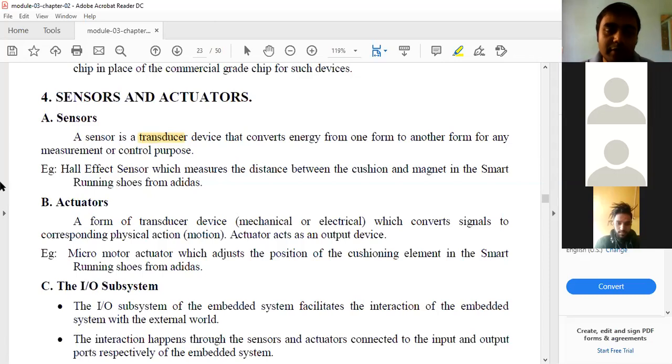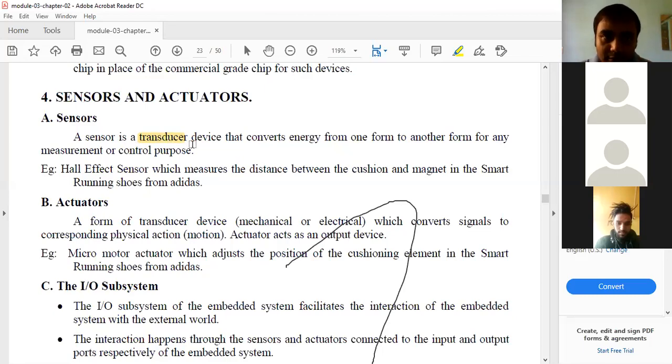Here we have temperature sensors, for example in the AC. What it does is read the temperature, which is an analog or continuous signal, and convert that into the equivalent digital form. That's what is called a transducer.